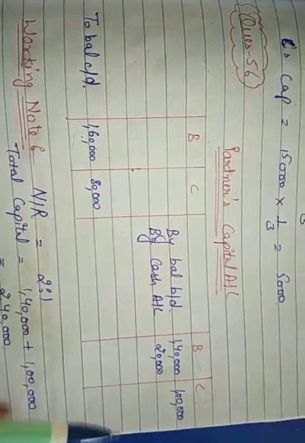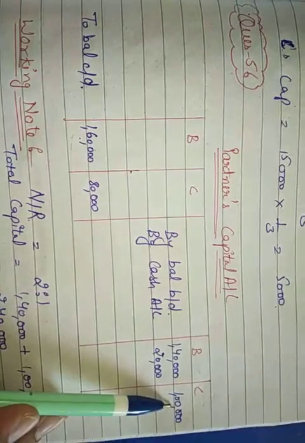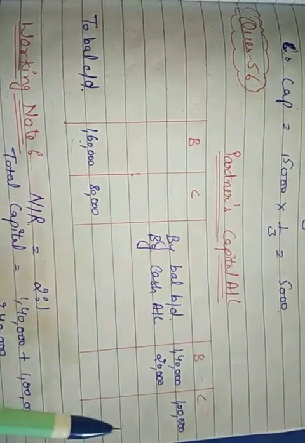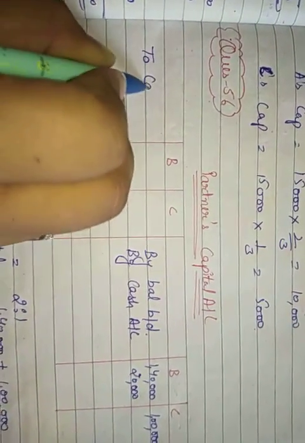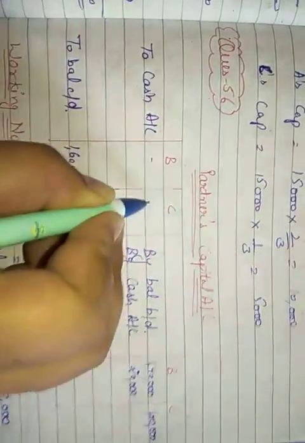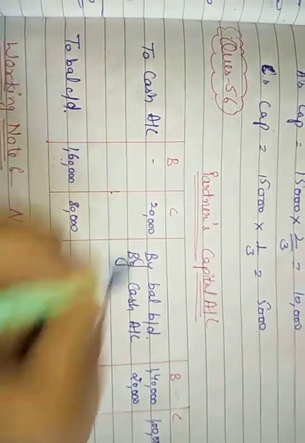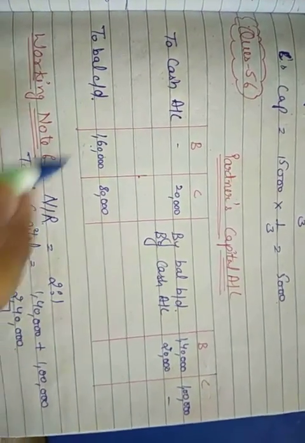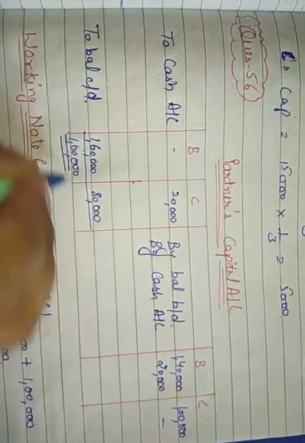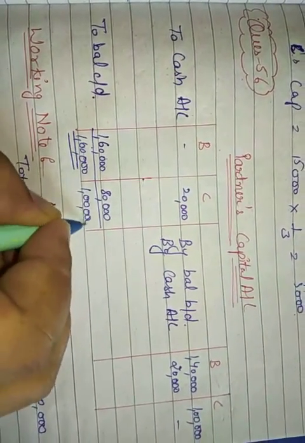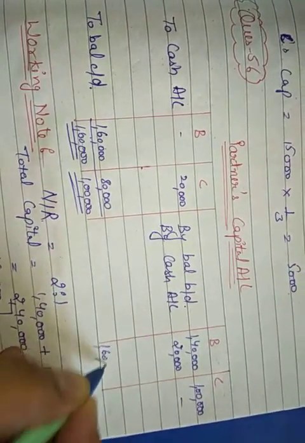And on the other side, you can see that C's capital account is larger than what is needed, which means you can withdraw the money, and for withdrawing the money you will pass an entry on the reverse side. So here the entry will be to cash account, and that will be 20,000 for C. Okay, this was done, and here you will balance this capital account, 1,60,000 and 1 lakh here also.